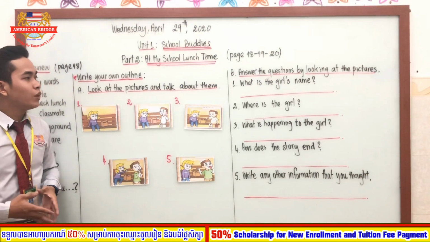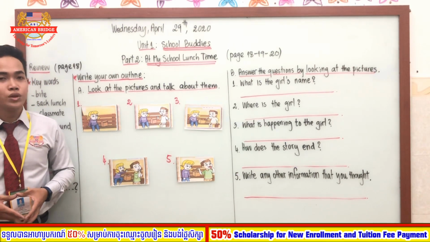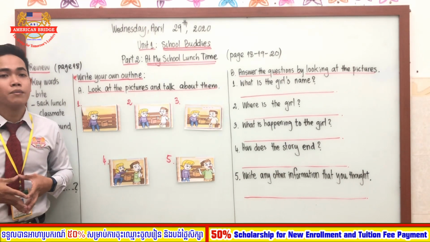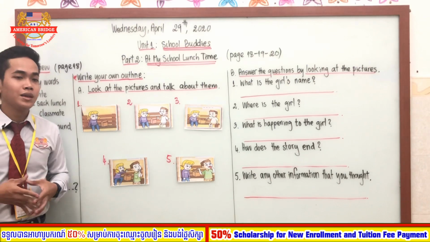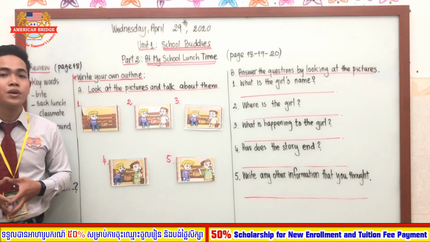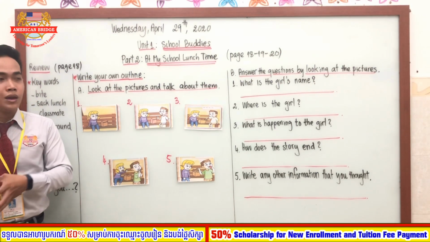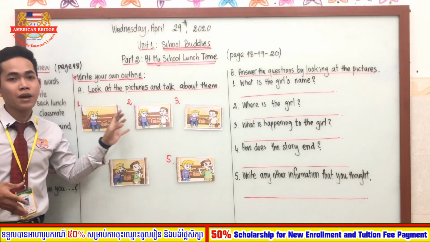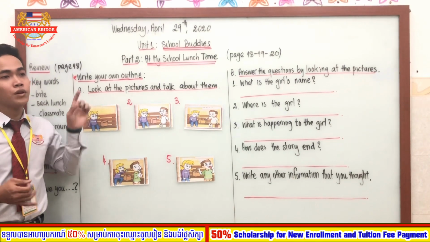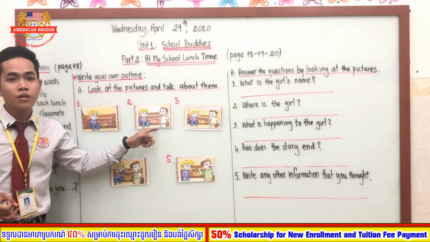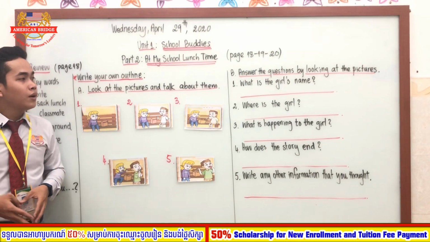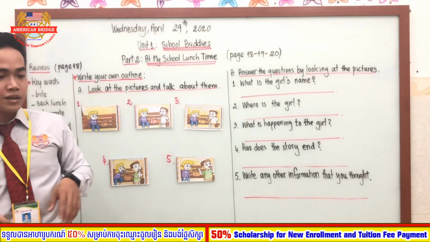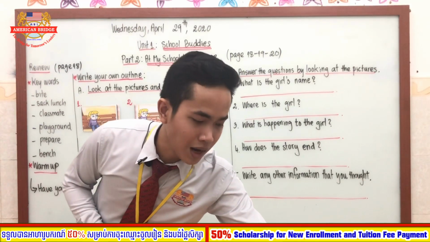Number 1, what is the girl's name? Do you know the girl's name? Maybe not, right? But we can create the girl's name by ourselves, because in writing you have to create everything by yourself, even the girl. They give you the topic already, so you have to find the name for the girl and the name for the boy, right? Can you tell me what is the girl's name? Maybe we have found different names, right? But I will give you the exact name.